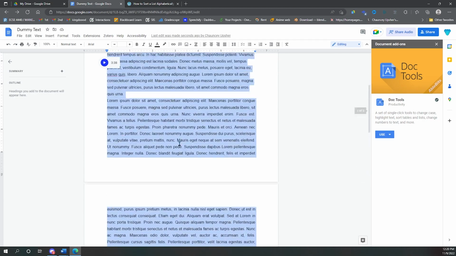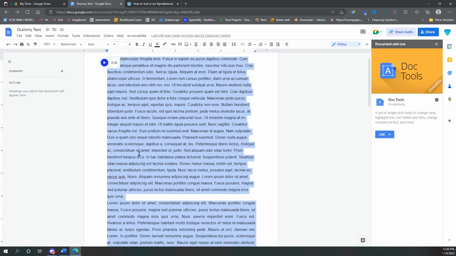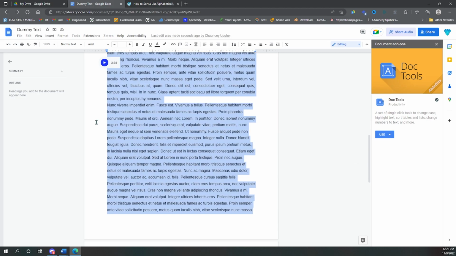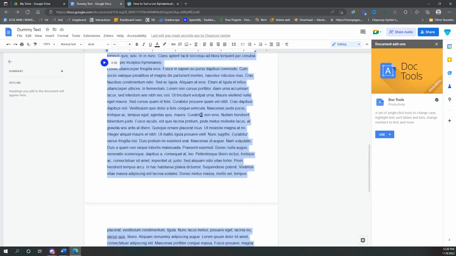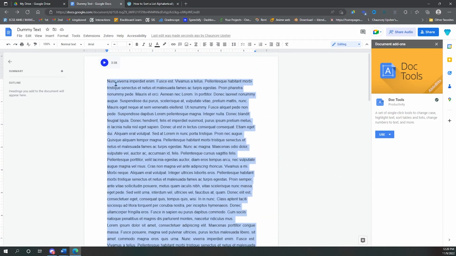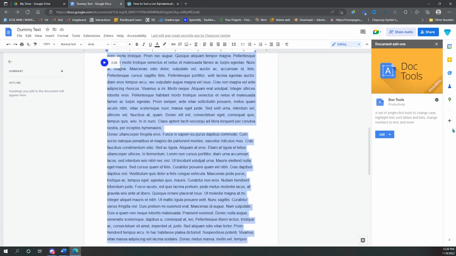I was able to organize this in alphabetical order ascending, so D to L to N. And then if I do vice versa and I want to do descending, I can change it and it'll go from N to L to D.